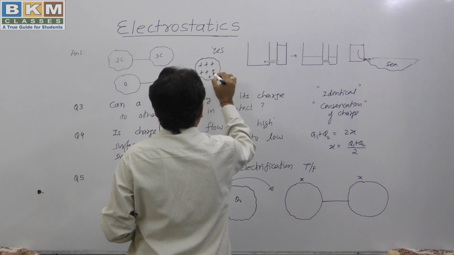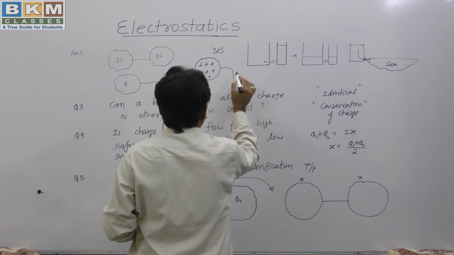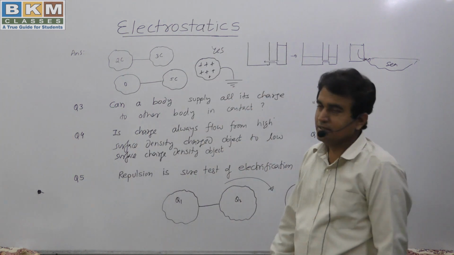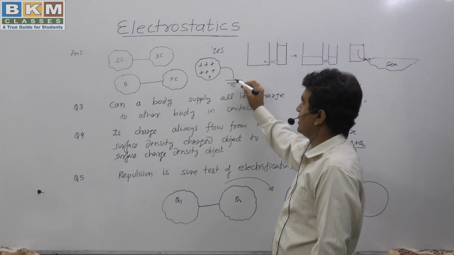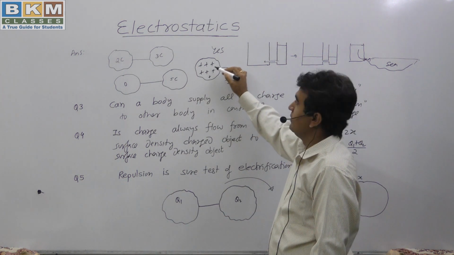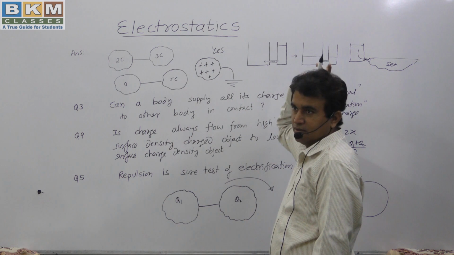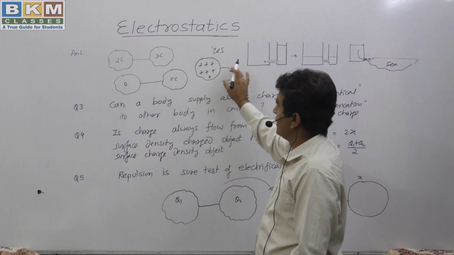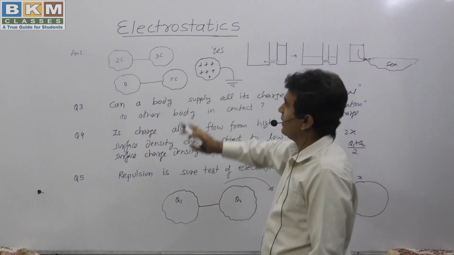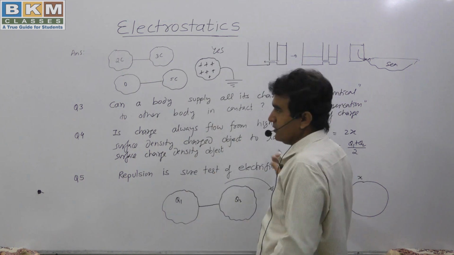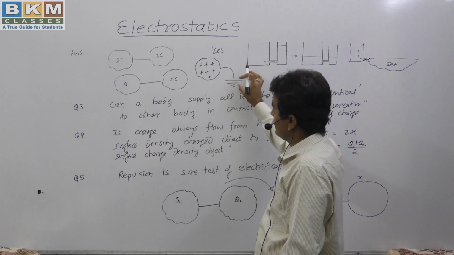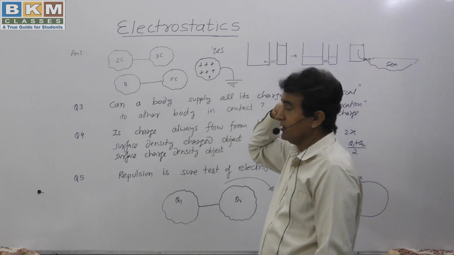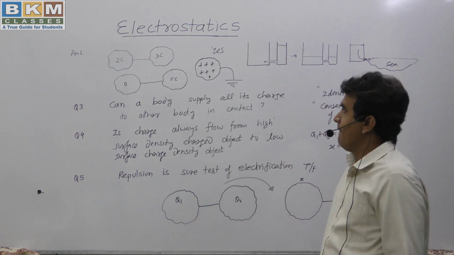At home we say earthing. So when you connect a charged body to earth, the electrons from the earth will transfer to the body and the body becomes neutral. So here we are connecting two objects. One is this object and the other object is of very large size, earth, that can't be shown here, so that is represented symbolically. Earth is connected with the object, so the whole charge of the object goes to earth. This is one of the examples.